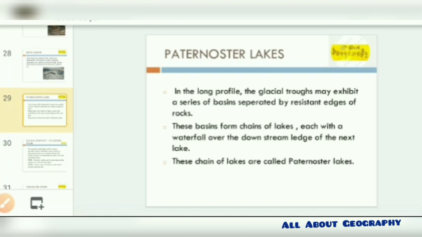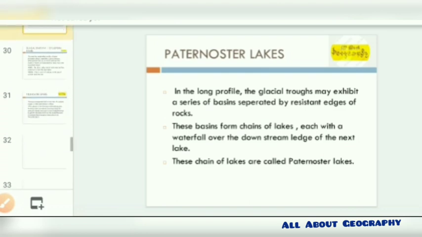These lakes give rise to the Paternoster Lakes. Basically, this is a form of lakes and waterfalls which form downstream. This gives a very visually appealing view over the area, and these chains of lakes are widely known as Paternoster Lakes.